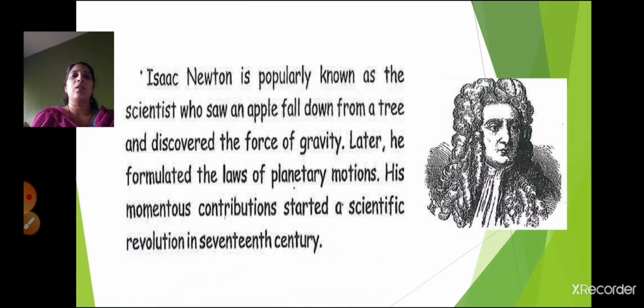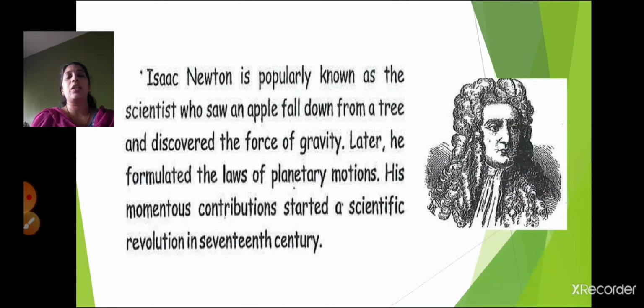Isaac Newton is popularly known as the scientist who saw an apple fall down from a tree and discovered the force of gravity. Later, he formulated the laws of planetary motions. His momentous contributions started a scientific revolution in the 17th century. I hope you all know this story very well, right?